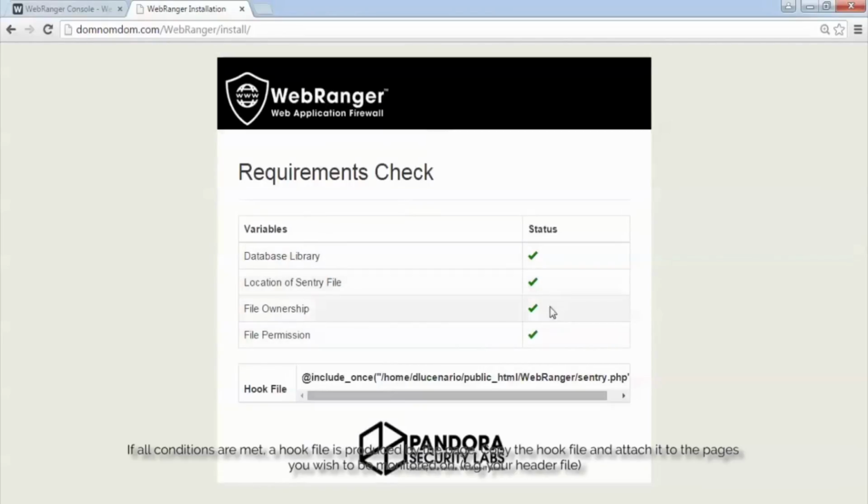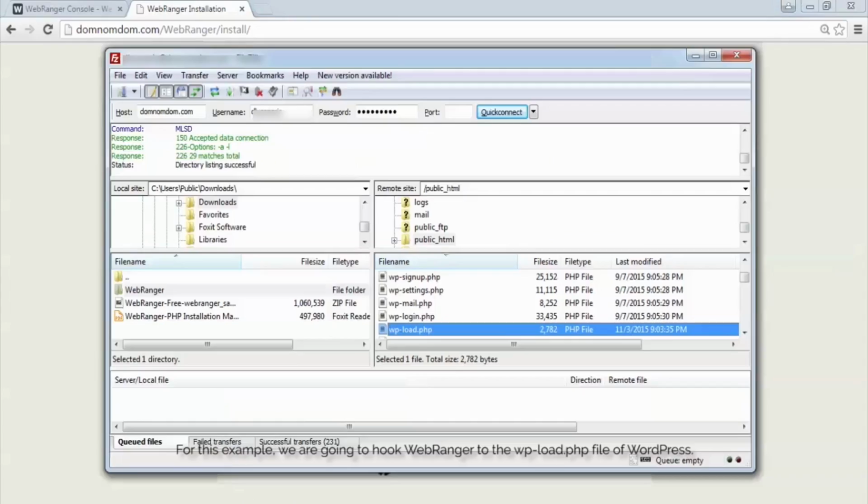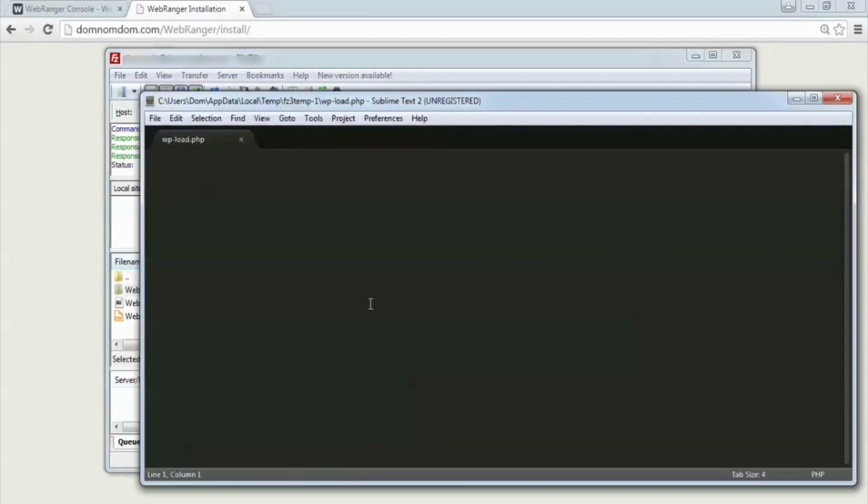If all conditions are met, a hook file is produced by the page. Copy the hook file and attach it to the pages you wish to be monitored. For this example, we are going to hook WebRanger to the wp-load.php file of WordPress.